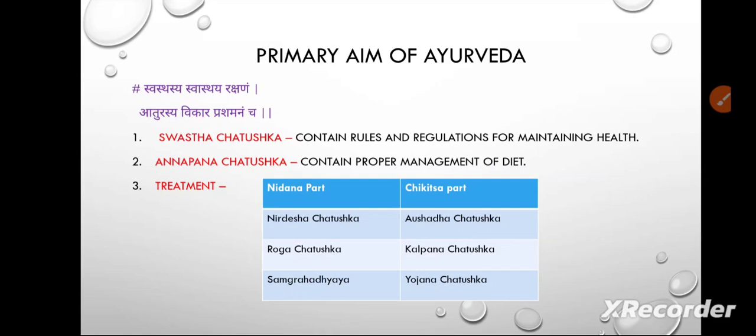First is the nidana part: nidana chatushka, roga chatushka, samagra adhyaya, and the chikitsa part: aushadha chatushka, kalpana chatushka and yojana chatushka.